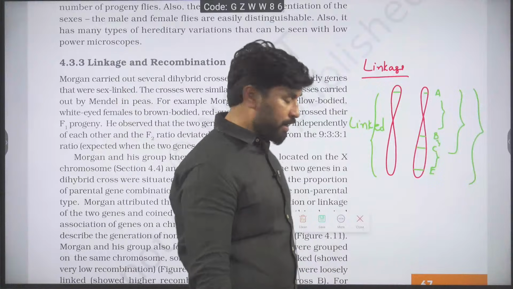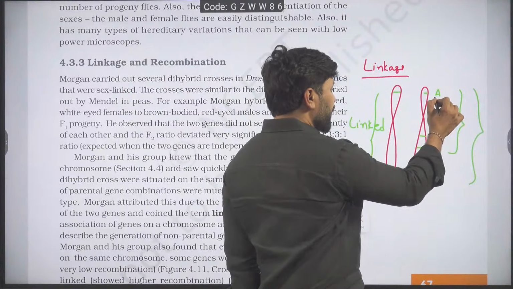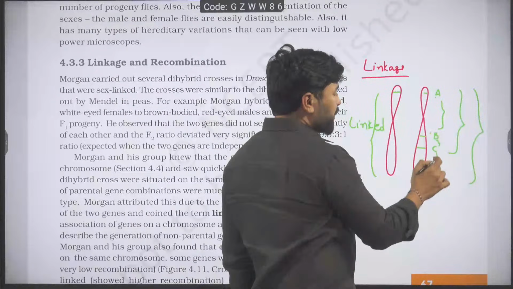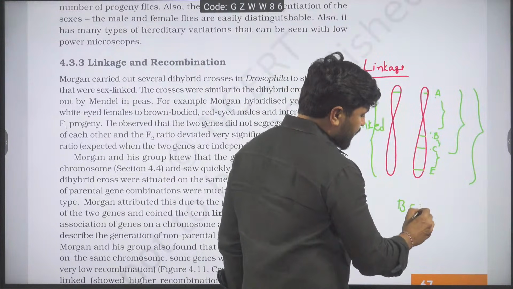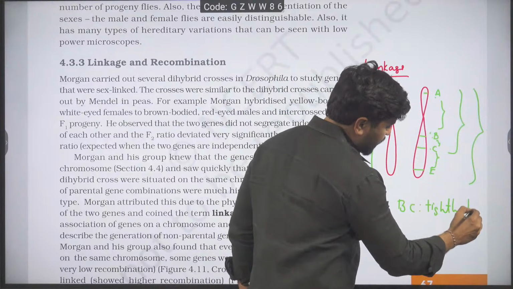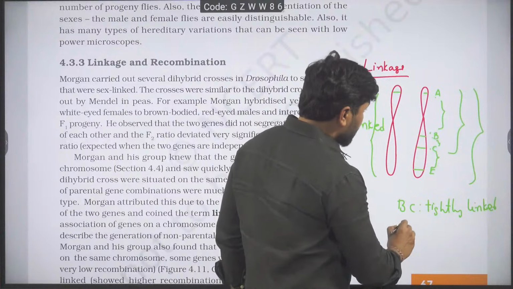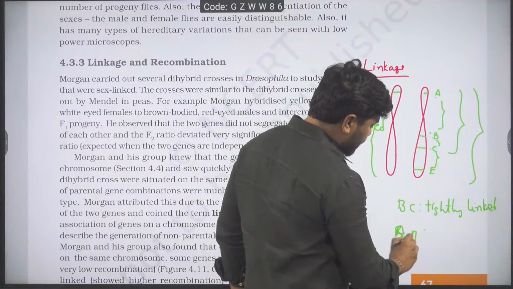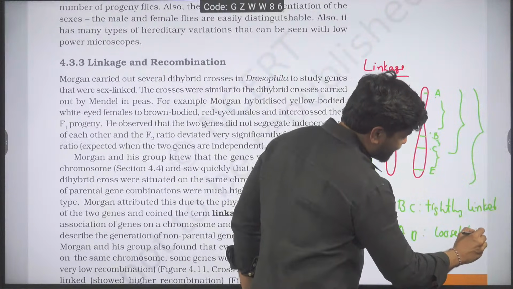What is the meaning of that? Here, the distance between A and B is more when compared to B and C. I will say B and C are tightly linked genes when compared to A and B. A and B are loosely linked genes, but all are linked.